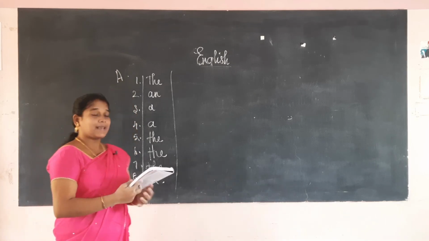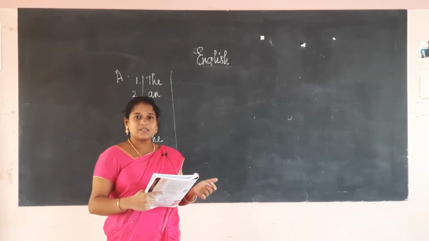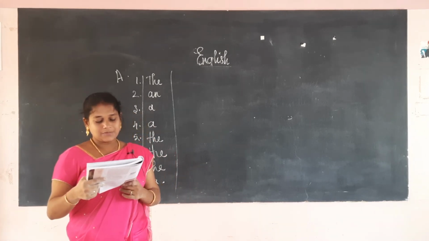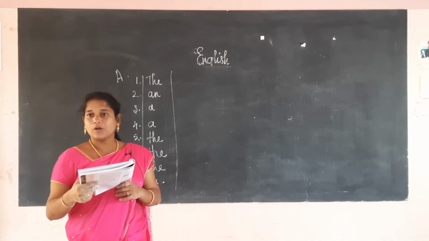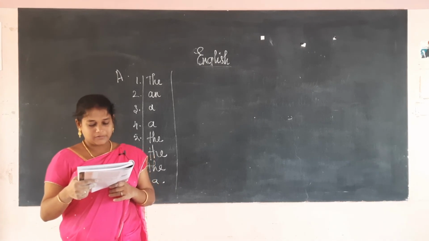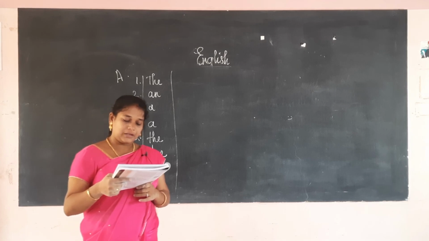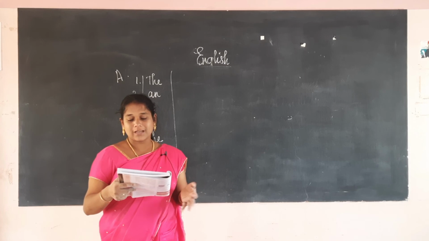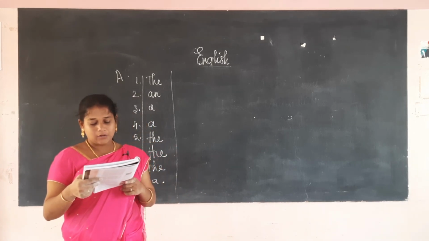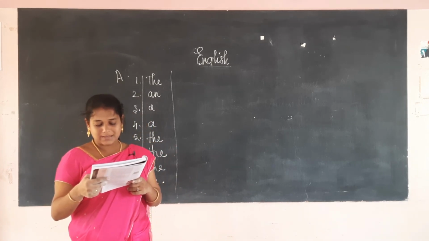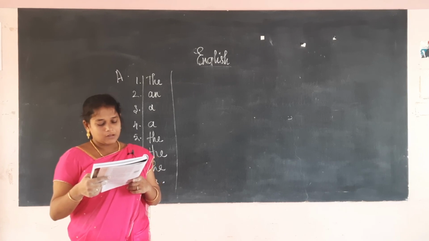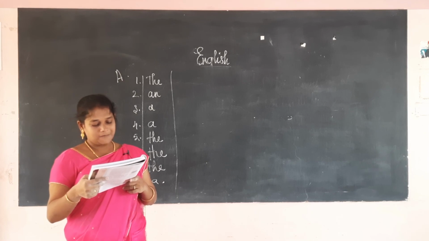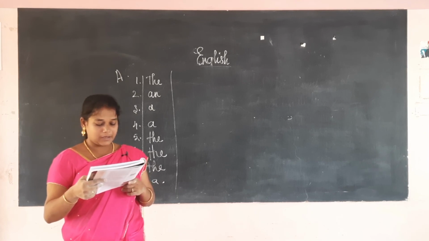So the second, you have to rewrite the passage which is given to you, inserting articles wherever necessary. Next, filling the blanks with the appropriate determiner. The C part I am going to do, where the article has been included. So we have to fill the blanks with the determiner as well as the article. Once, this is a Chinese story. Once the emperor gave a bag of seeds to the council of ministers and said that he would give them six months' time to grow the seed. Whoever does the good job will be made dash emperor of the empire.